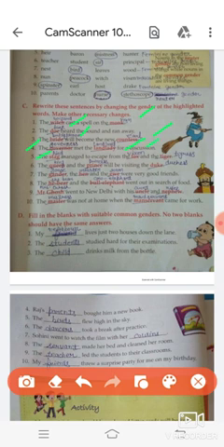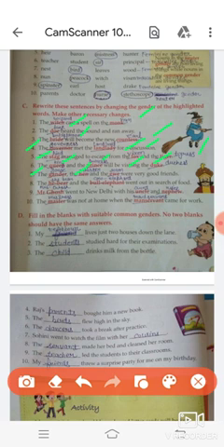Next, opposite gender of tiger is tigress. Next, opposite gender of queen is king. Opposite gender of prince is princess. Opposite gender of duke is duchess. Opposite gender of gander is goose. Opposite gender of hen is rooster. Opposite gender of ewe is ram.